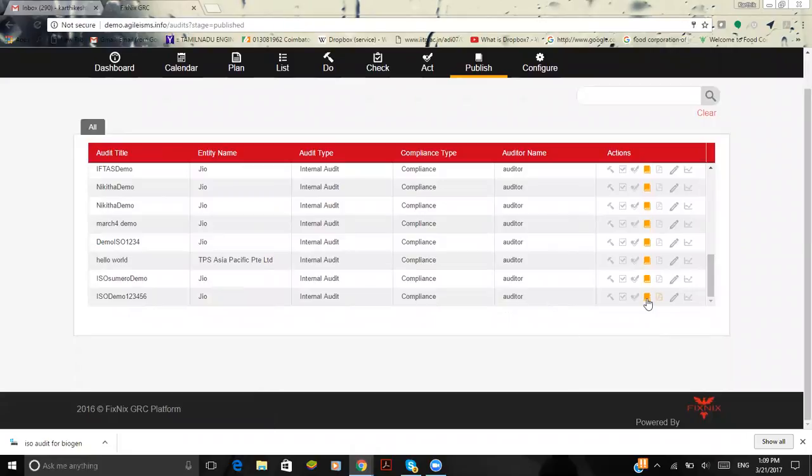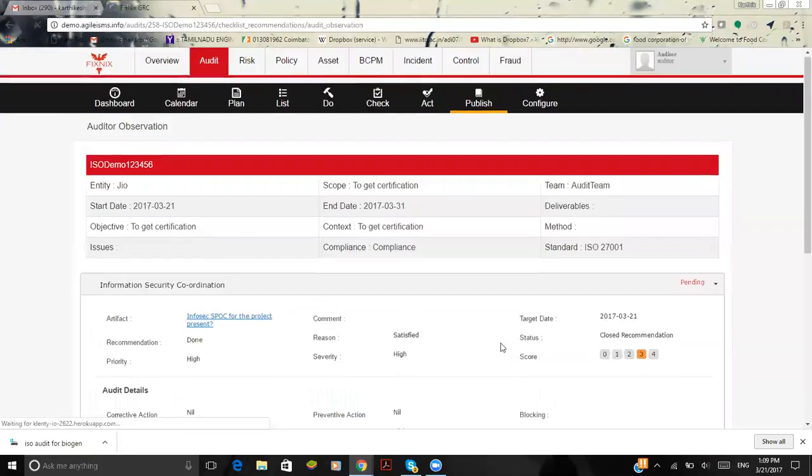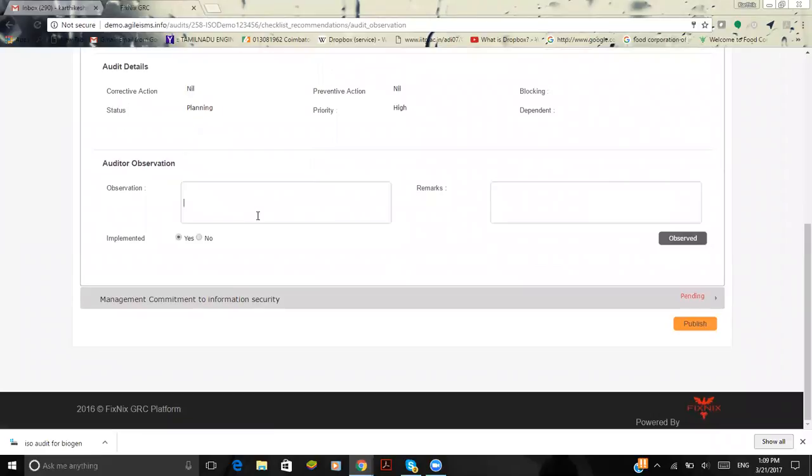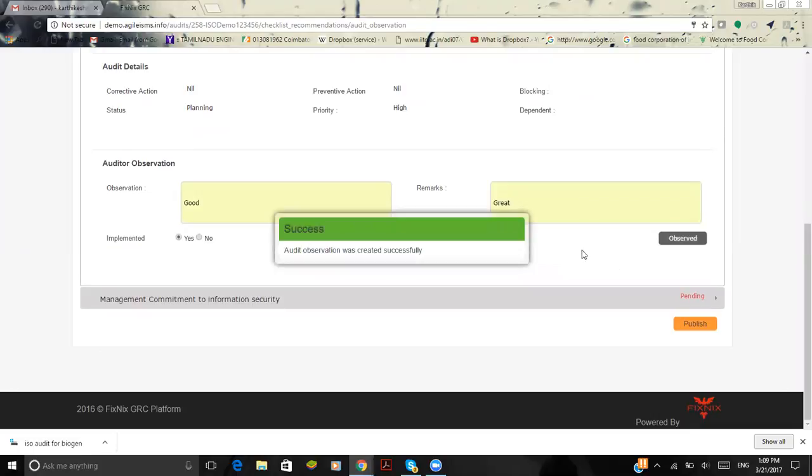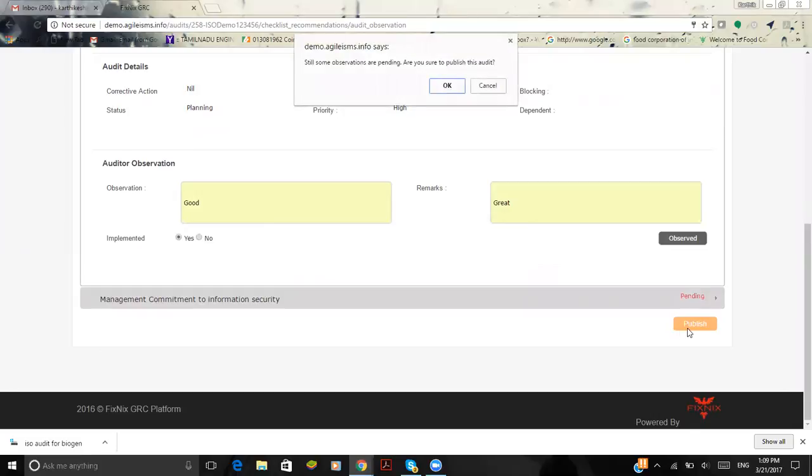So maybe for an instance, I'm publishing the task with incomplete data. Maybe for an instance, for the auditor observations, I'm giving the observation as good, and the remarks I'll give as great. And now I'm going to give the option as published. If you could see the notification popping up, still some observations are pending. Do you still want to publish this audit?